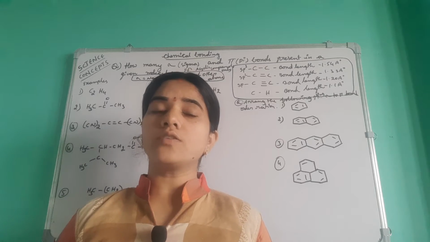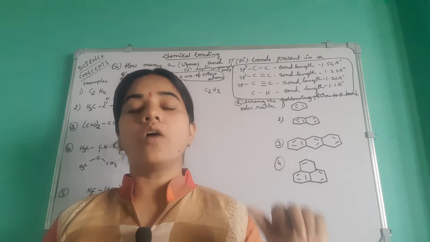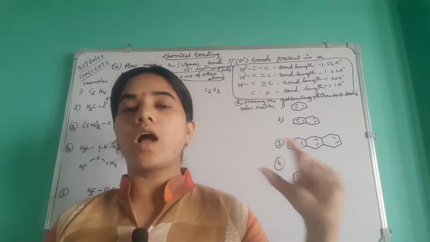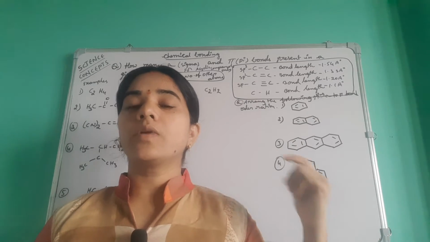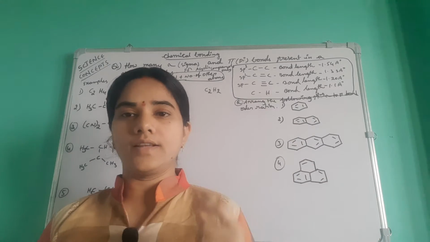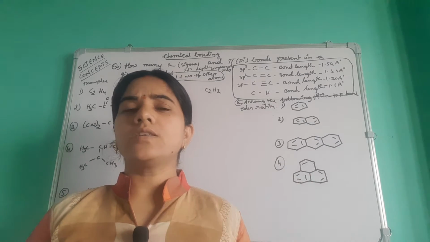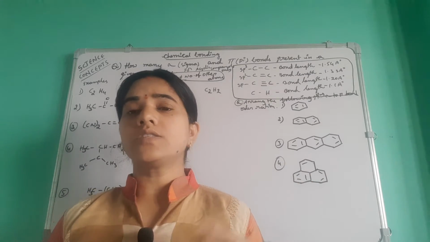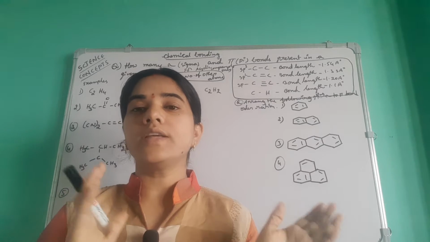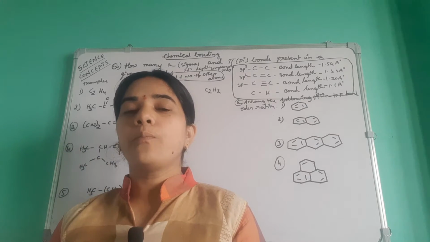Both are covalent bonds only, but in a given chemical compound, how will you calculate sigma and pi bonds? Okay, before going to our topic, first we have to discuss what is a sigma bond and what is a pi bond.